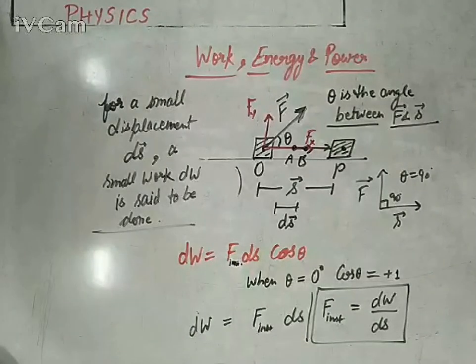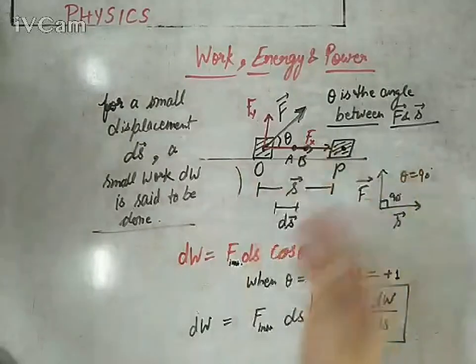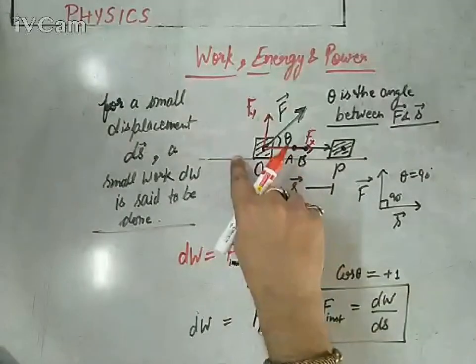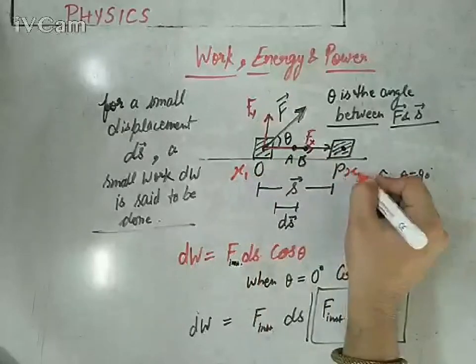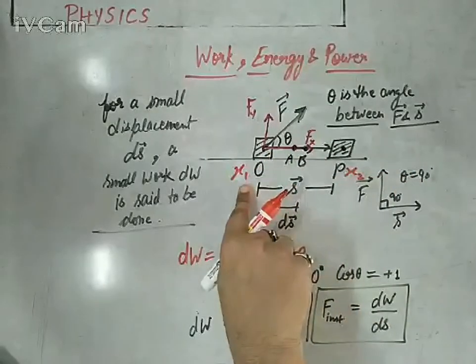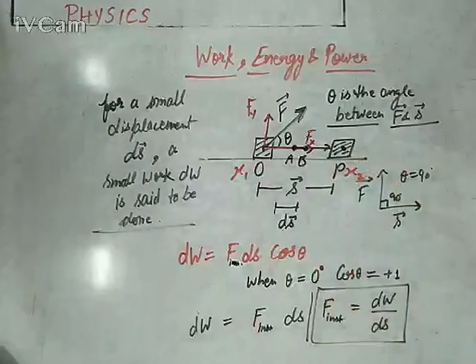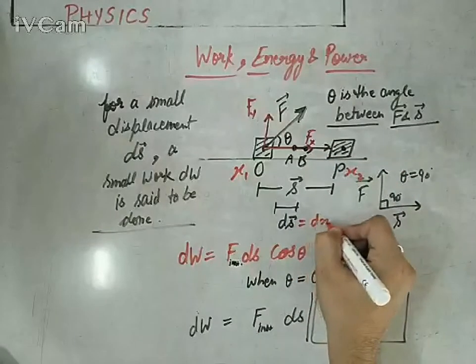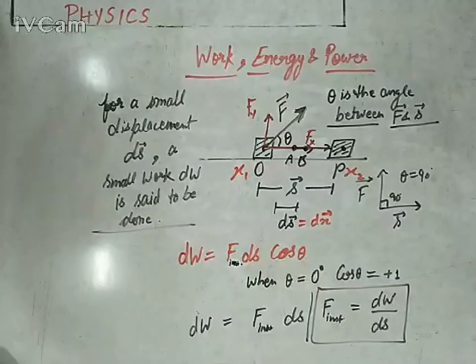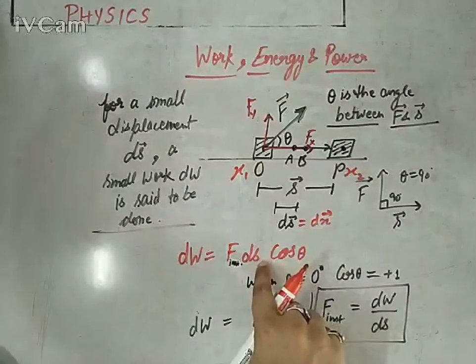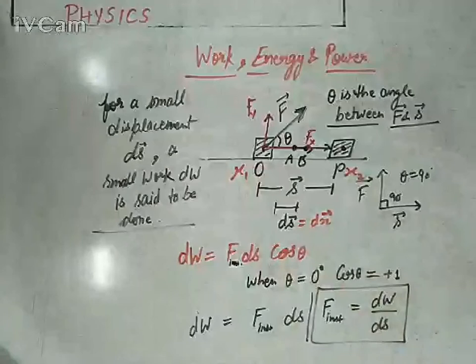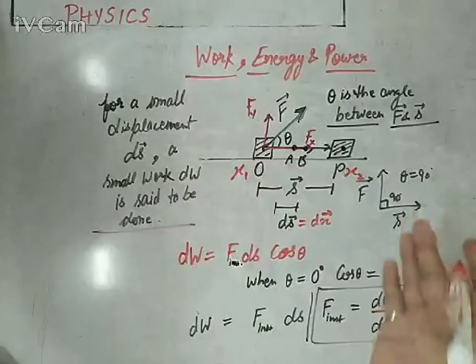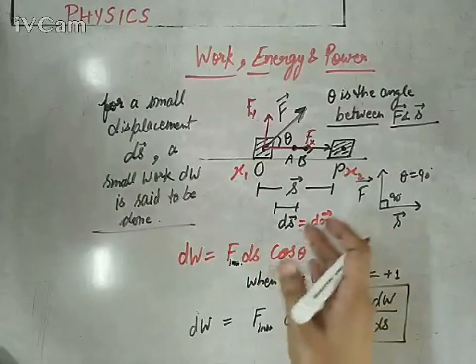And if you want to find out the work done for the entire given range, meaning what will the work done for the displacement from x1 to x2. If the initial position is x1, final position is x2, and small displacement is dx, let's say it is dx vector. So what will the work done? Let's modify this formula. Even you can write it like dx, not ds every time. If you are studying displacement in terms of x-axis, you can write it dx.